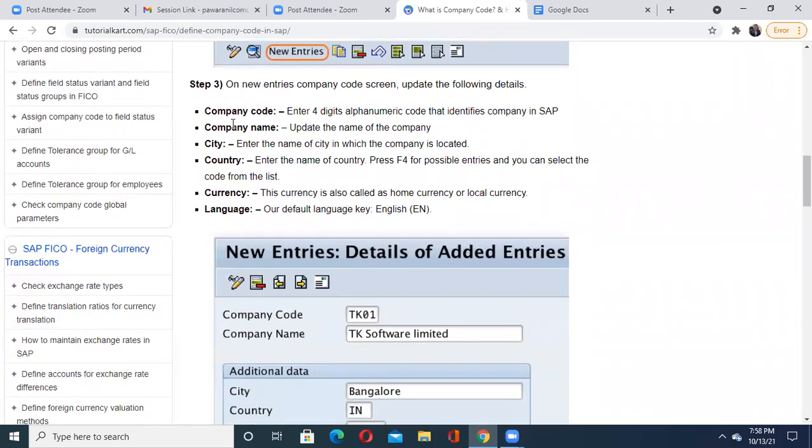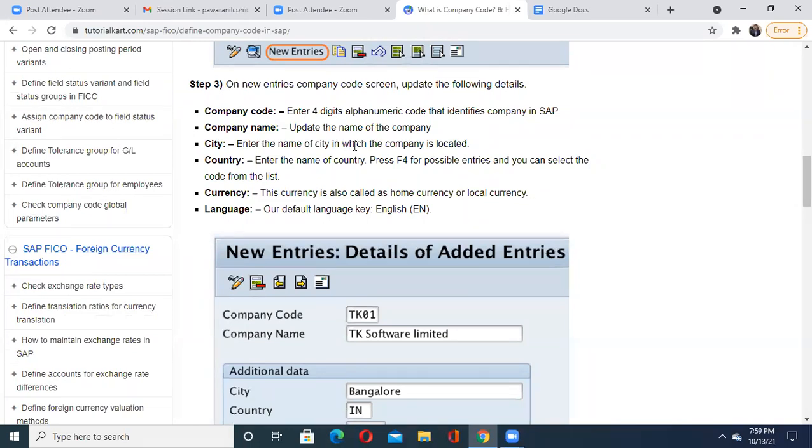You have to first give the company code. Please understand what is meant by the company code. It is a 4-digit alphanumeric code that identifies a company in SAP. In your SAP software there are n number of companies, but to identify each company they provide this particular alphanumeric code.